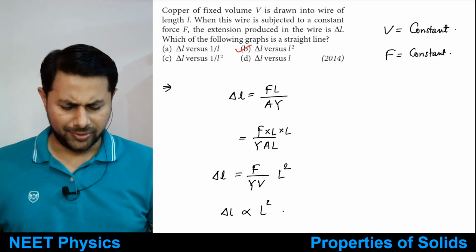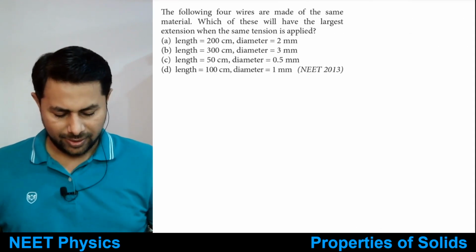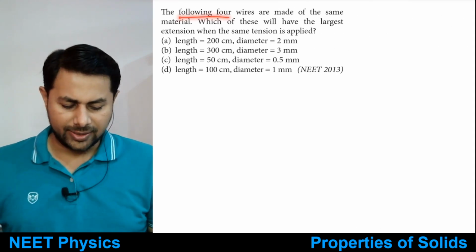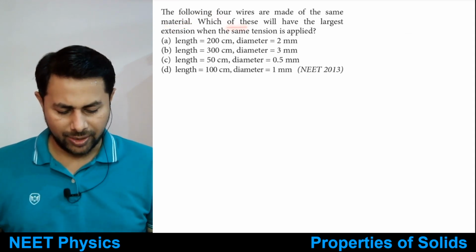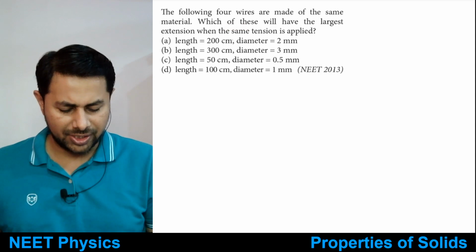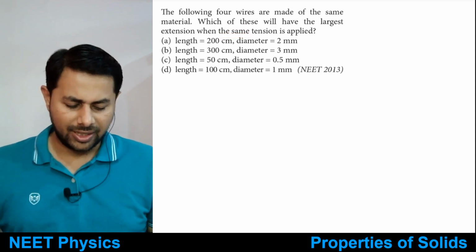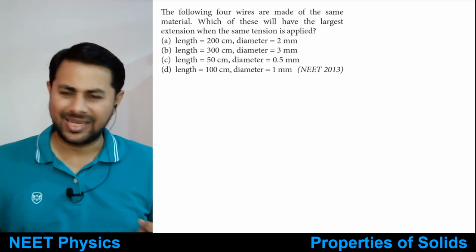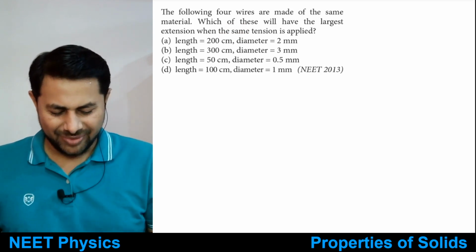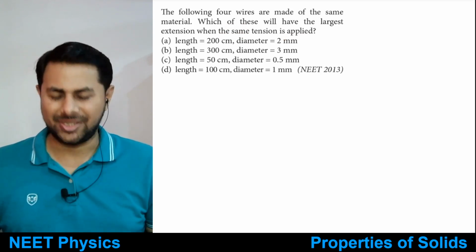Right, good. Let's see the next one. The following four wires are made of the same material. Which of these will have the largest extension when the same tension is applied? When you pull them by the same weight, which one will have the largest extension? This is the question.